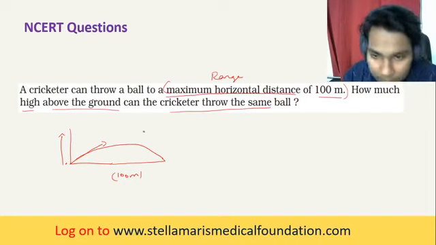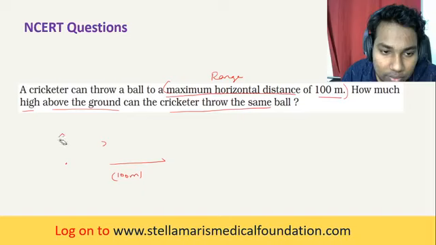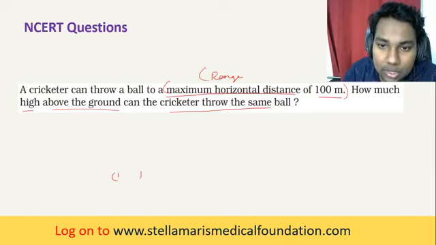What is given is the range, the maximum horizontal distance.